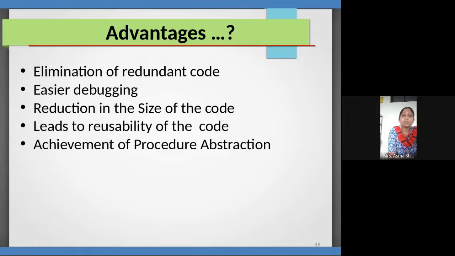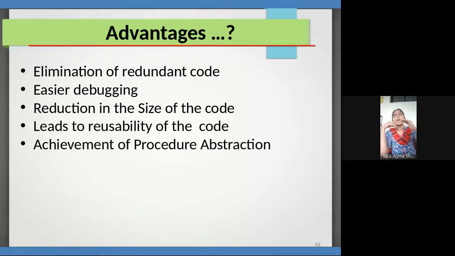Advantages: elimination of redundant code. Sometimes we need that code multiple times in the program, so I would have to write it multiple times. Instead of writing that code multiple times, I make a function and call it whenever I need that functionality in my program. It is also easier to debug, because I go to that location, access the different statements from the function, and come back to the main program. So debugging is very easy.